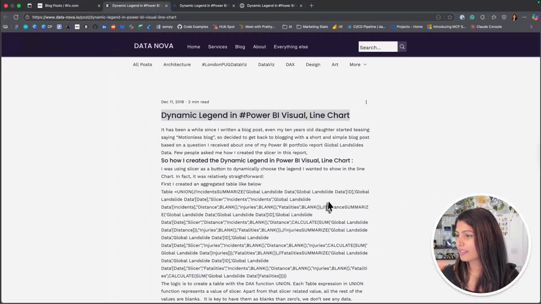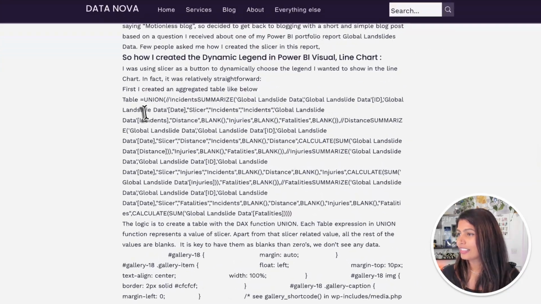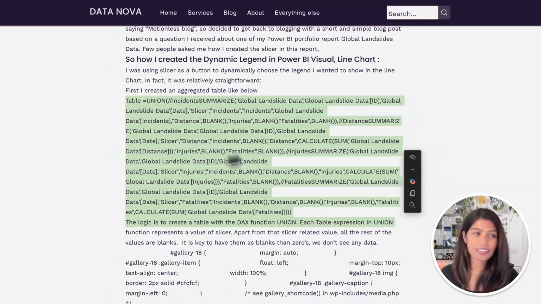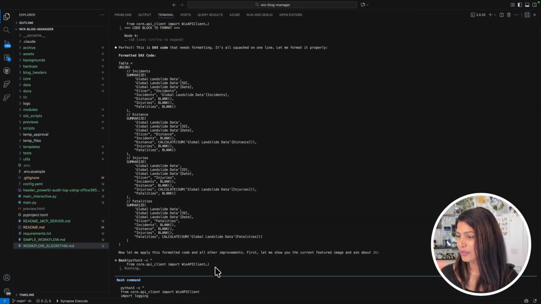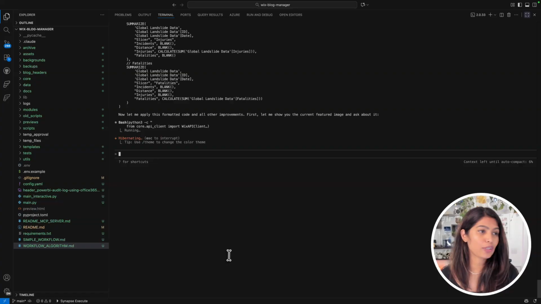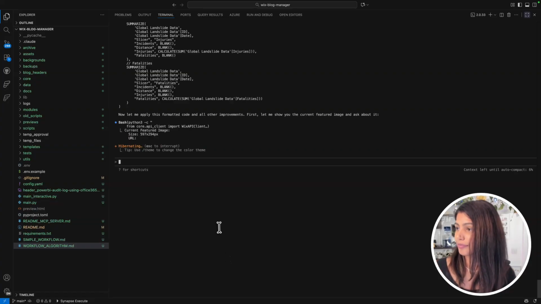If I compare back here, you could see this is the code that's been formatted, and when I compare this to the original code, the formatted one makes so much more sense. So now, because I'm happy with this, I'm going to approve the code formatting. I think once I trust this whole solution more, I don't have to approve each step.